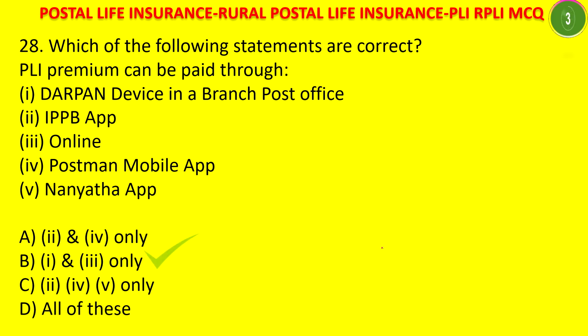The answer is 1 and 3 only correct. That is Darpan device in branch post office and online. These two modes you can pay. IPPB, right now it is not available. PMA is only for delivery, and Nanyata is for e-clearance of letter boxes.